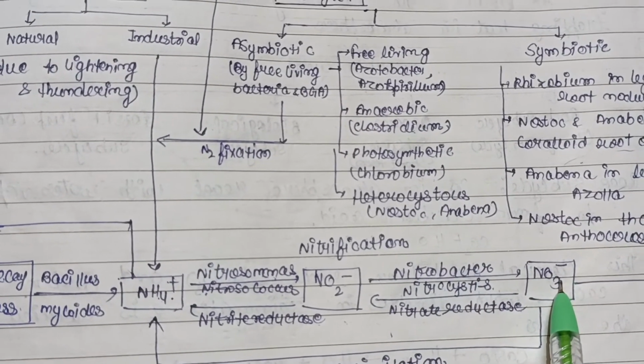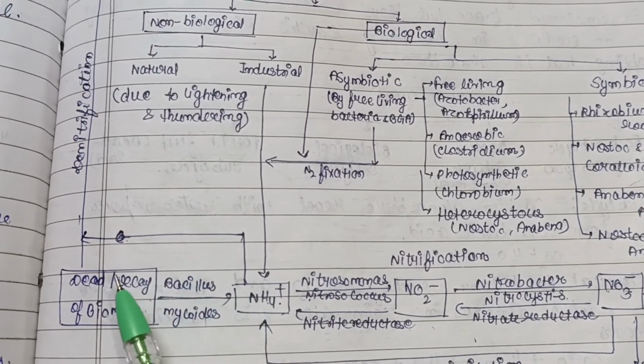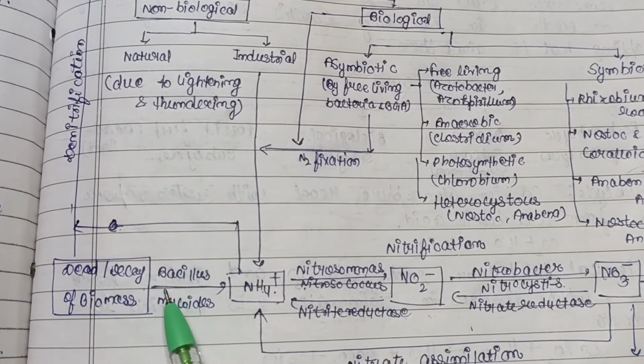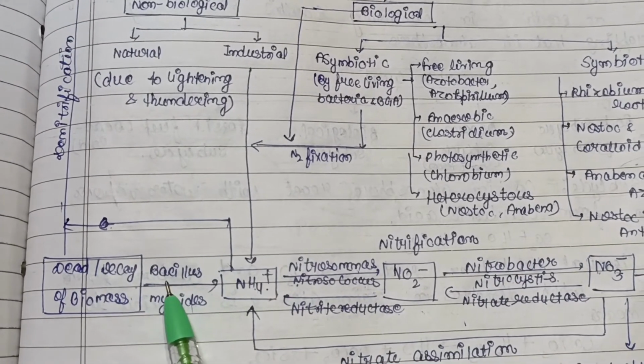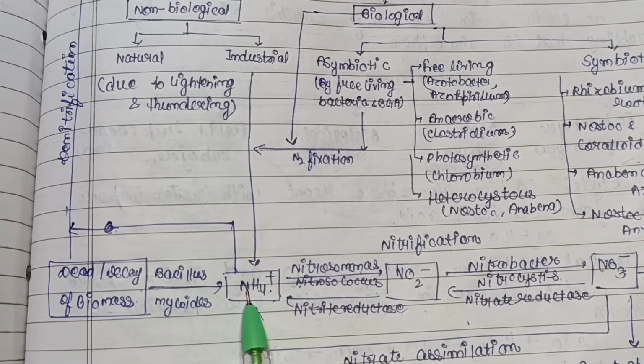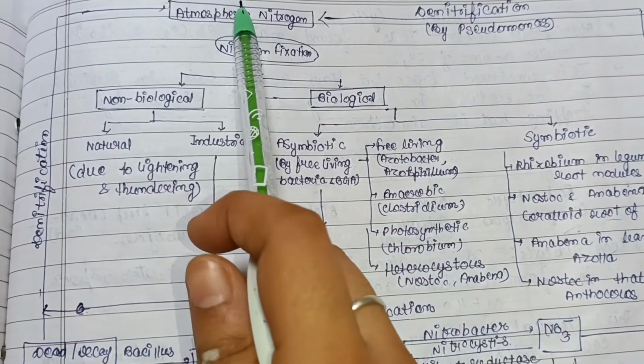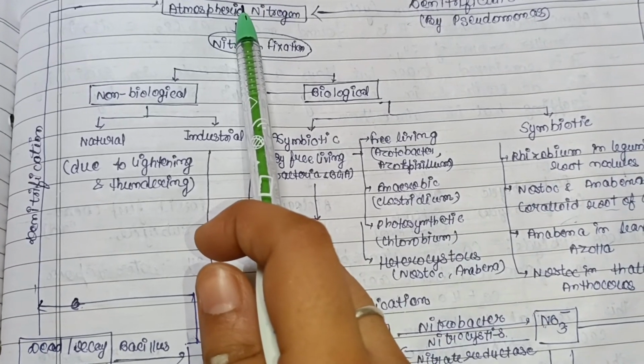Then in certain cases, dead and decayed biomass is also added, and Bacillus mycoides works upon it and converts it into NH4, and again denitrification takes place by certain bacteria, and it is converted into atmospheric nitrogen.